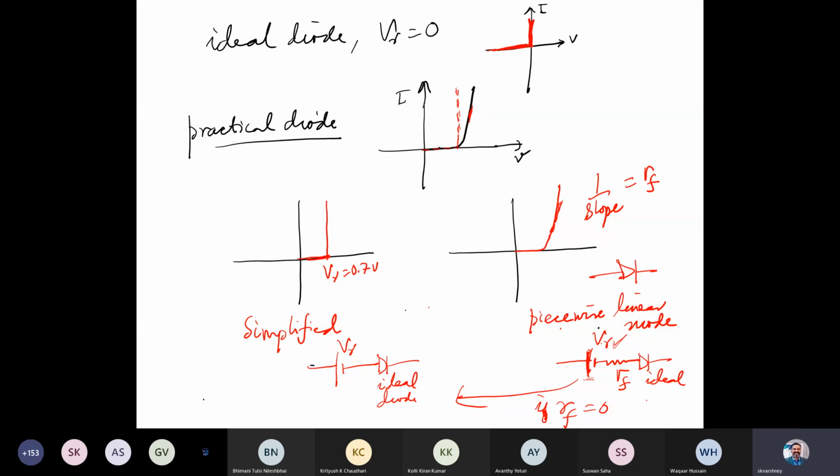So depending on the problem that we are going to solve, or as per the statement of the problem, we are going to pick up the model accordingly. If it says ideal diode, we simply use V gamma as 0. If it says practical diode, and if the forward resistance is given to you, because we are in forward bias right now, then we are going to use the piecewise linear model. If it is not given, then you can use the simplified model. So that depends on the problem statement that we are going to deal with.